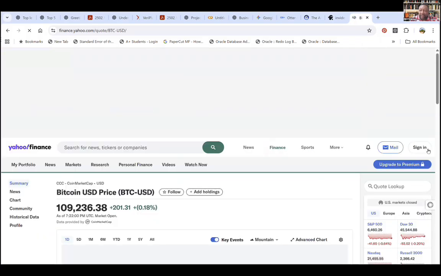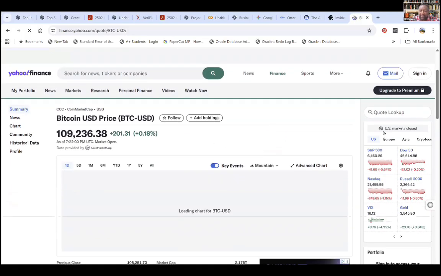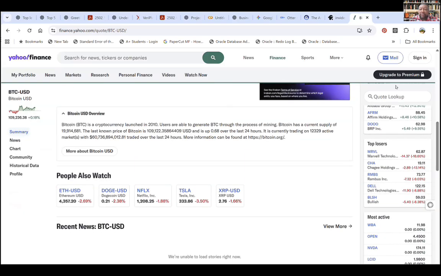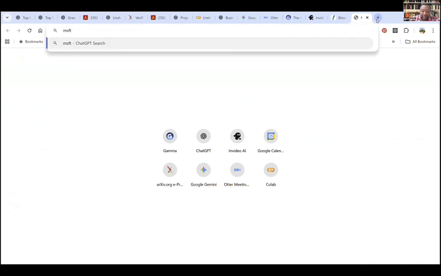Okay, this is the ticker for Bitcoin. It's giving me the Bitcoin price. I don't want Bitcoin, I want Microsoft. Let me say MSFT plus ticker.